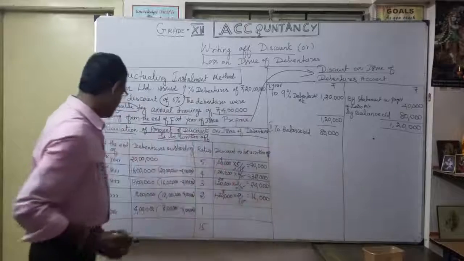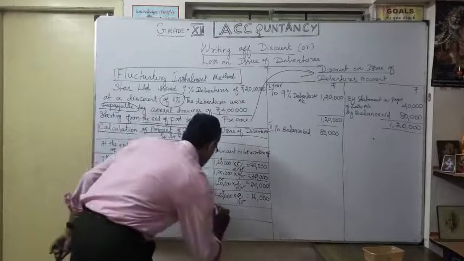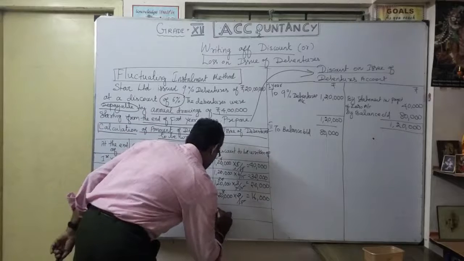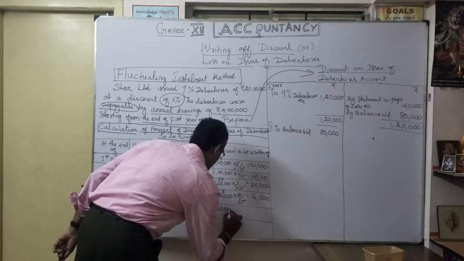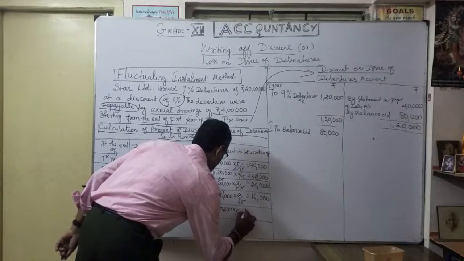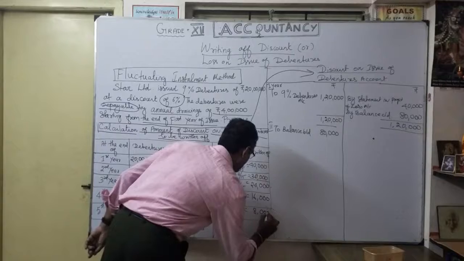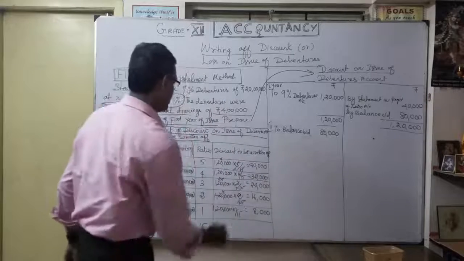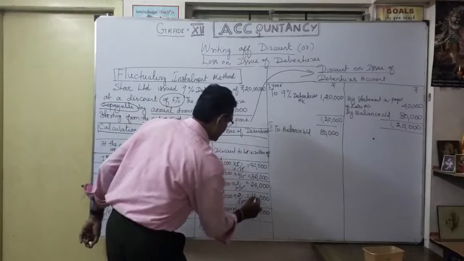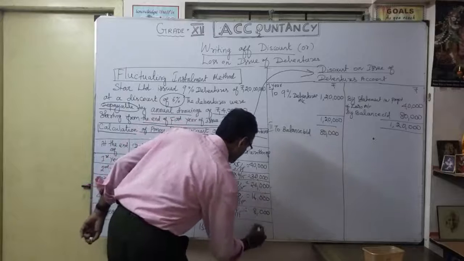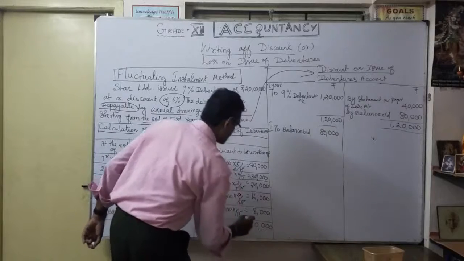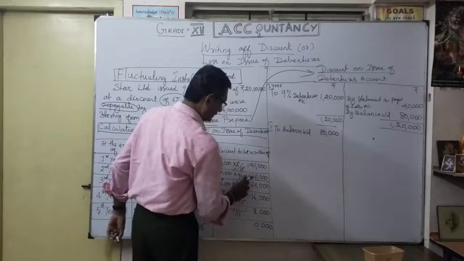Finally, fifth year, 1,20,000 into 1 by 15, so naturally 8,000. Now you total it, you will get 1,20,000.